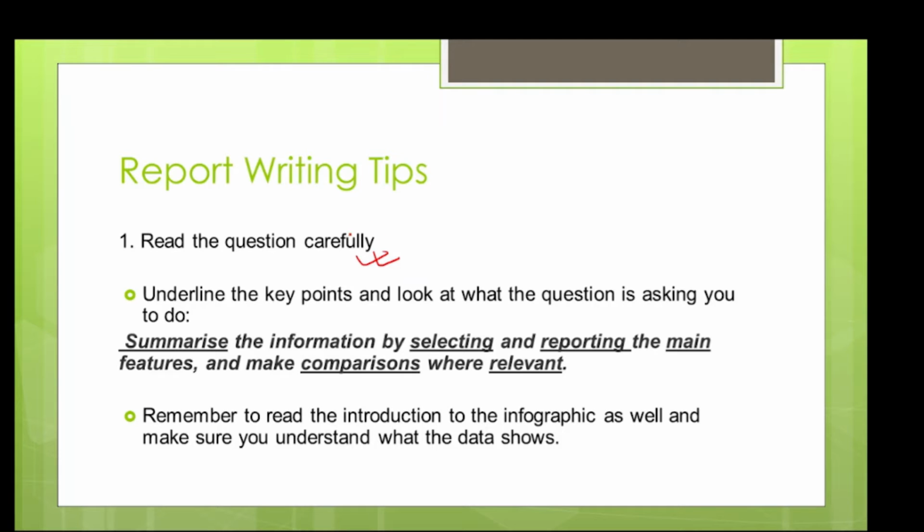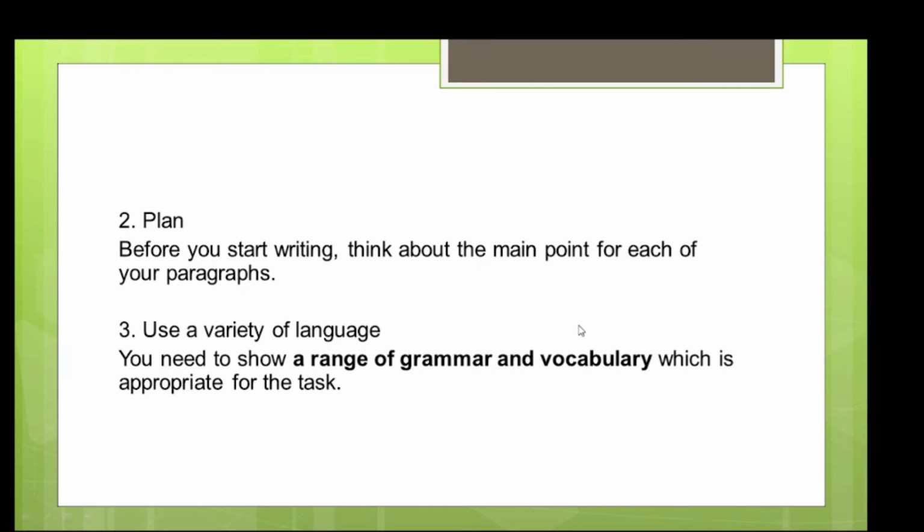Secondly, you have to underline the key points and see what they're asking for, right? Say if this is the question, their first thing they're saying is summarize the information by selecting and reporting the main features. So you have to only write about main features and then you have to make the comparison where relevant. So you have to summarize the main features and then make the comparison where it's relevant. Remember to read the introduction. It's very important to read the introduction as well as make sure that you understand what the data shows.